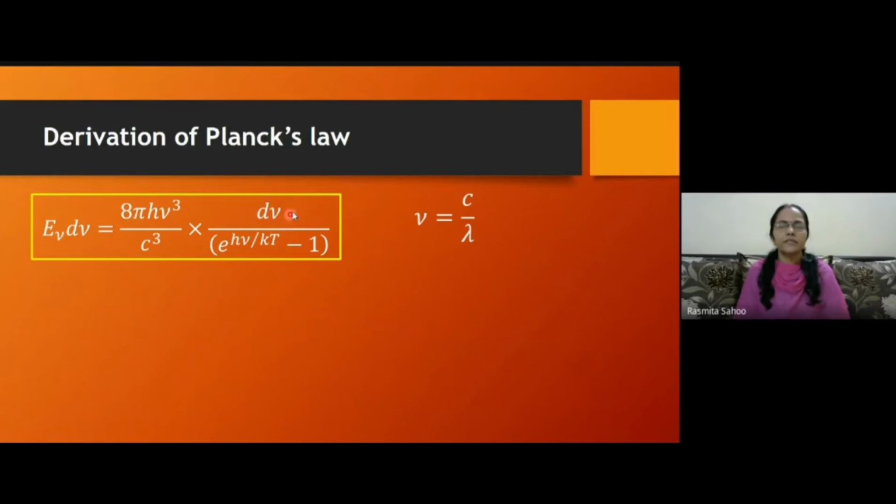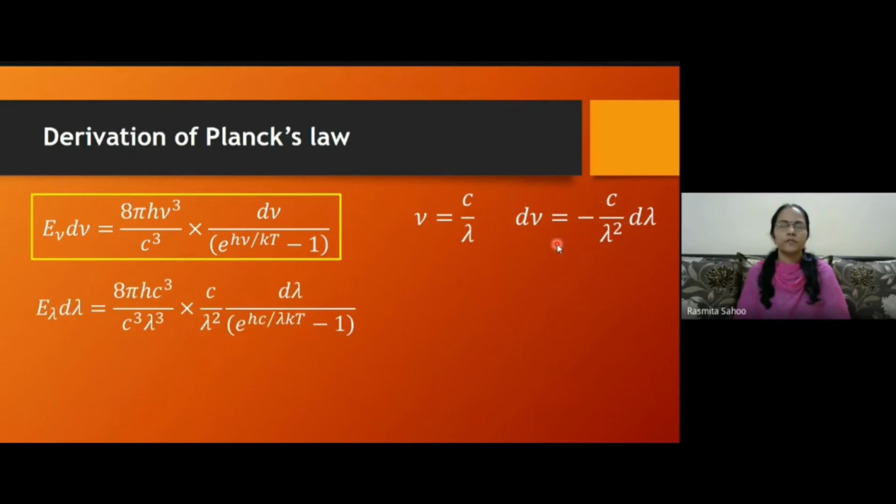Here you can see there is dν. So if somebody just puts c by λ in place of ν, the answer will not be correct, because we need to convert this dν as well. Okay. So from this, if you do the derivation, I can get dν equals minus c by λ² dλ. Now I can substitute both the values, and I will consider only the magnitude for dν.